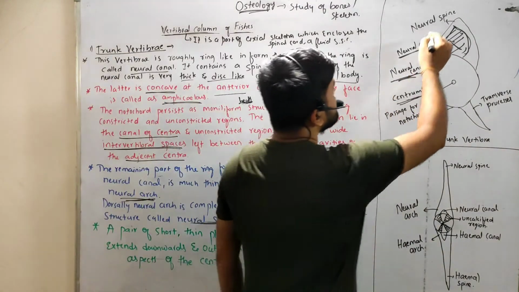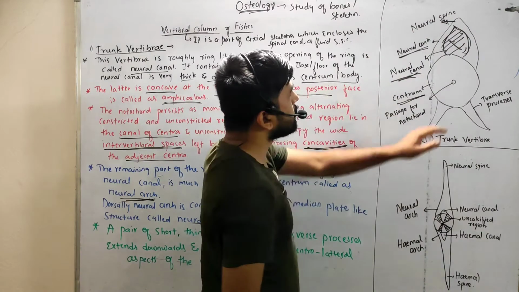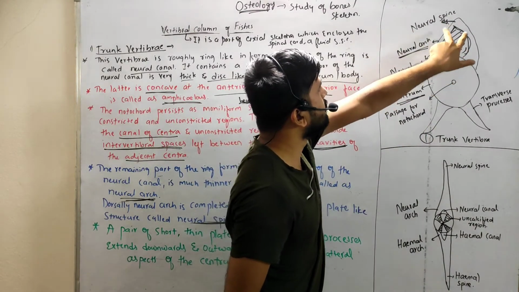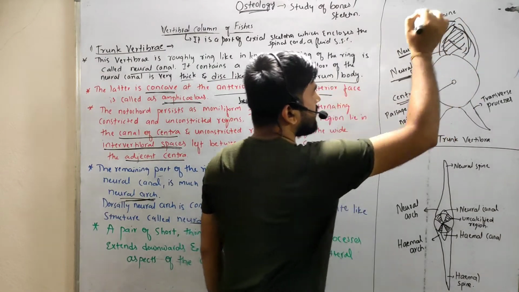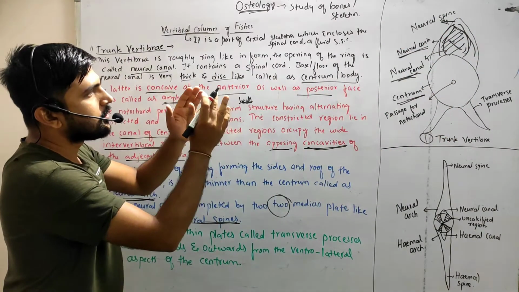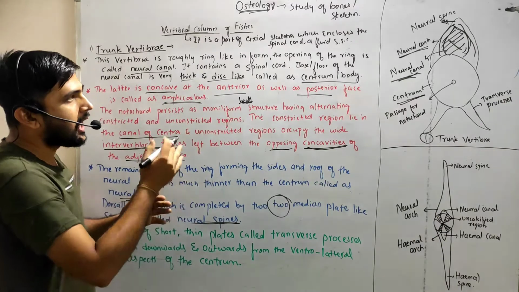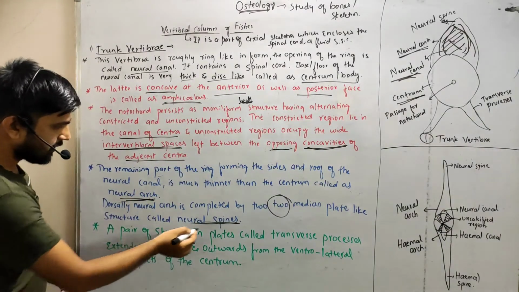Here, this one is the neural spine. So the neural spine is made by two neural arches. See, this is one neural arch and this is one neural arch. Both of these neural arches help in the formation of the neural spine.